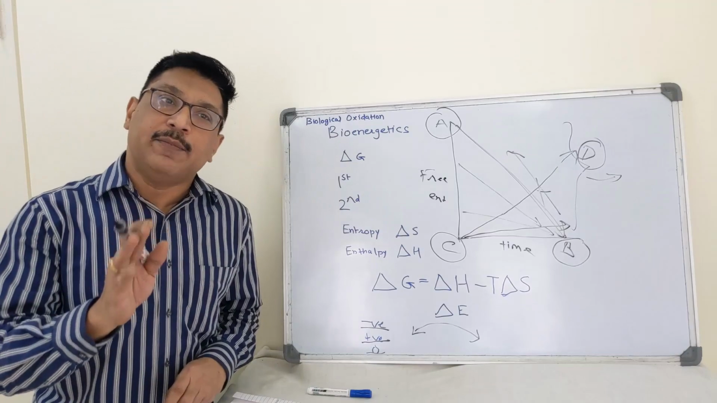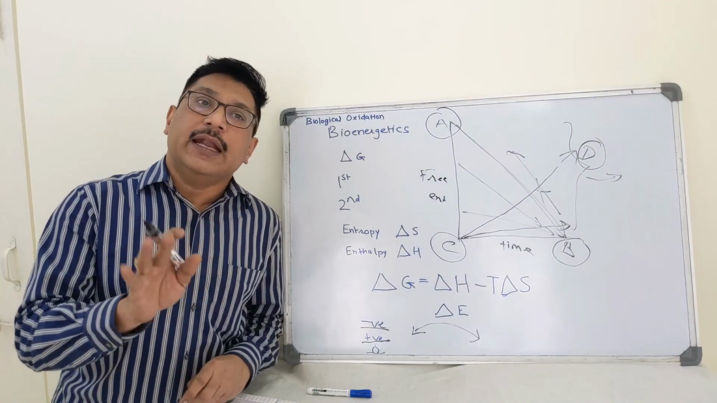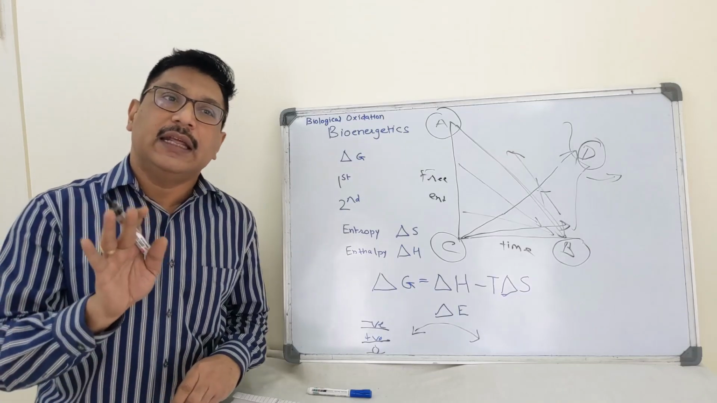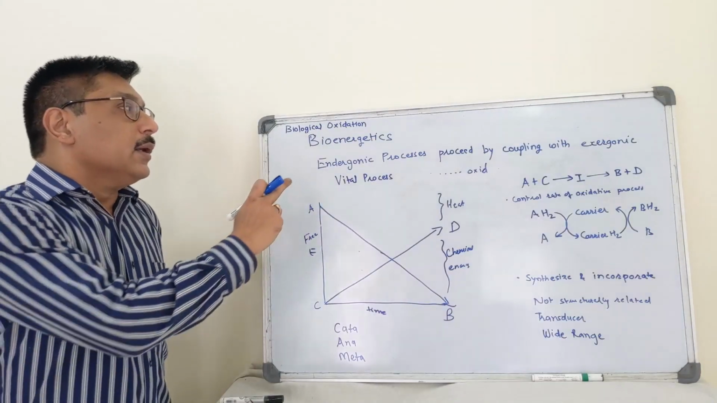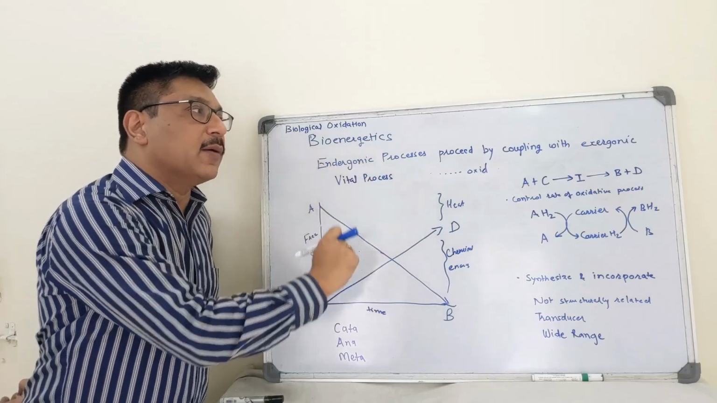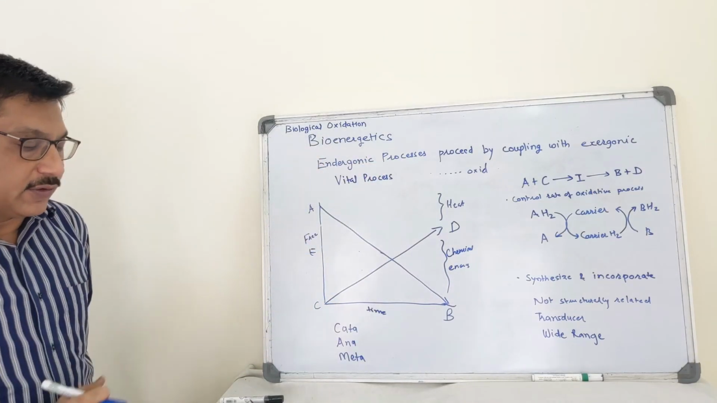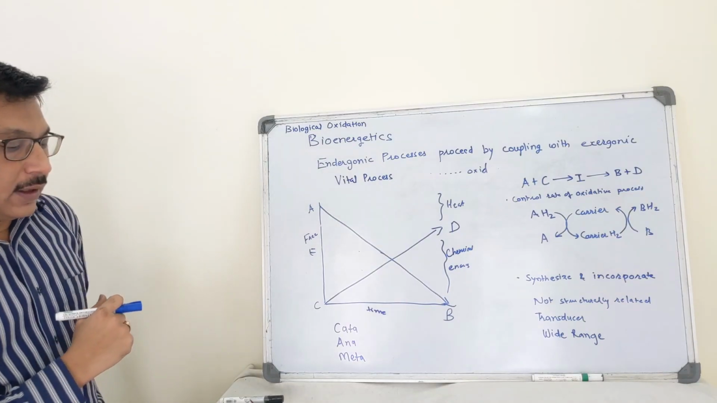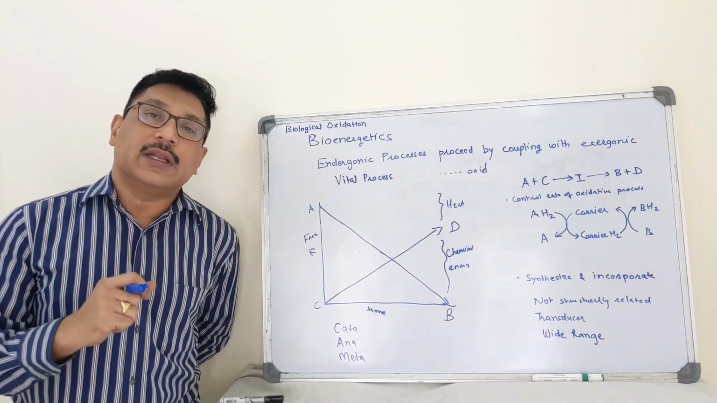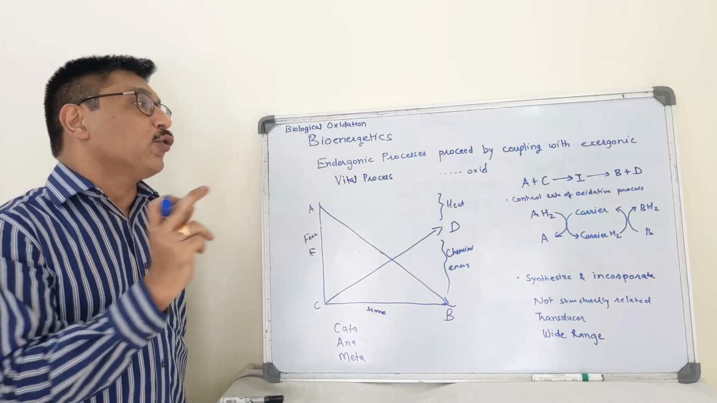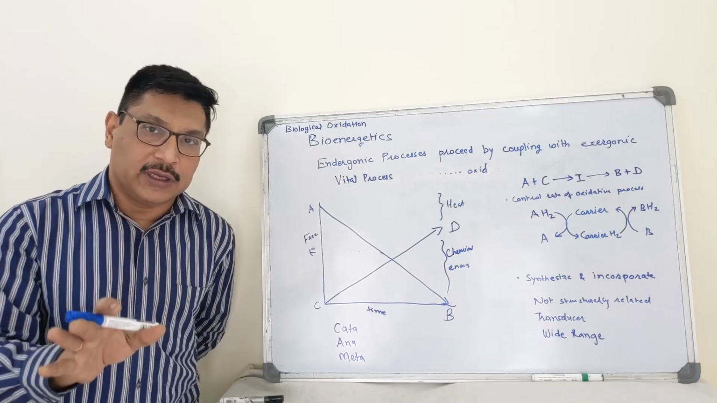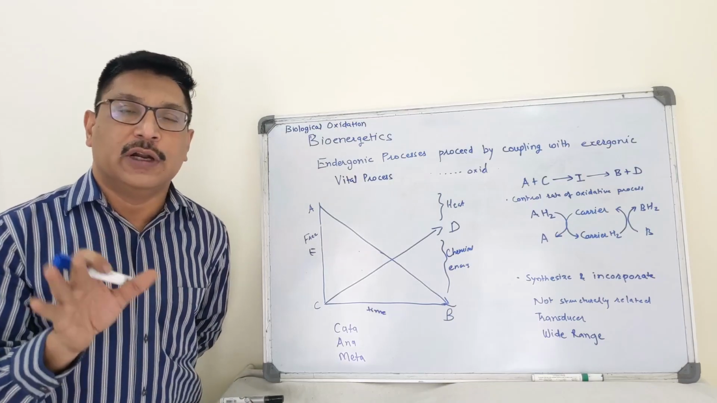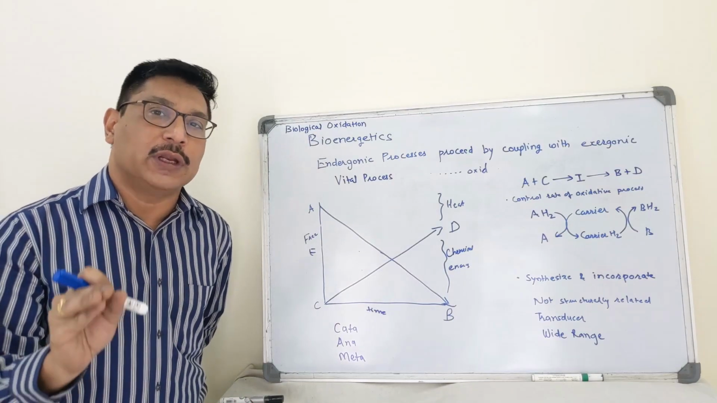Enzyme speeds up the attainment of equilibrium. It never alters the final concentration of the reactants at equilibrium. Endergonic processes proceed by coupling with exergonic reactions. Vital processes such as synthetic reactions, muscular contraction, neuromuscular conduction and active transport are endergonic reactions, and these proceed with coupling with oxidative processes which are exergonic reactions.